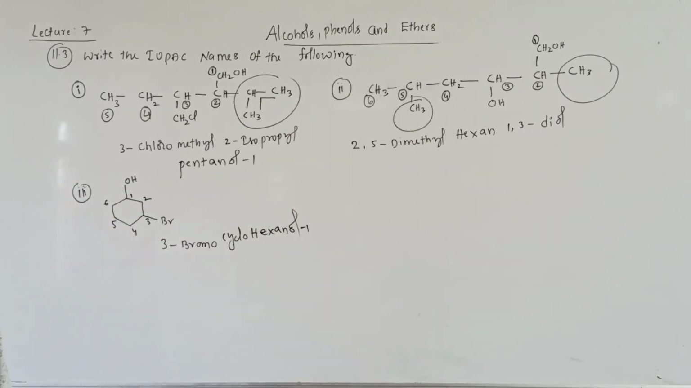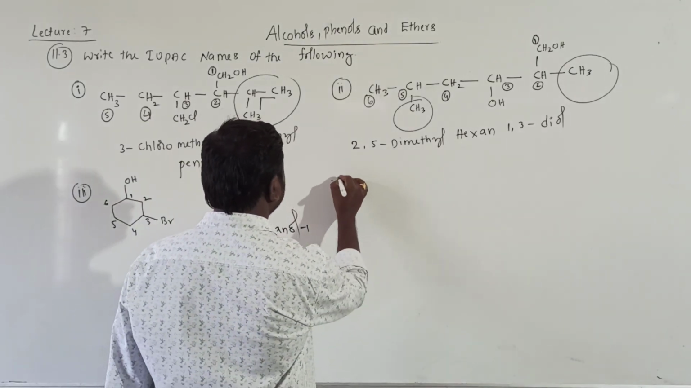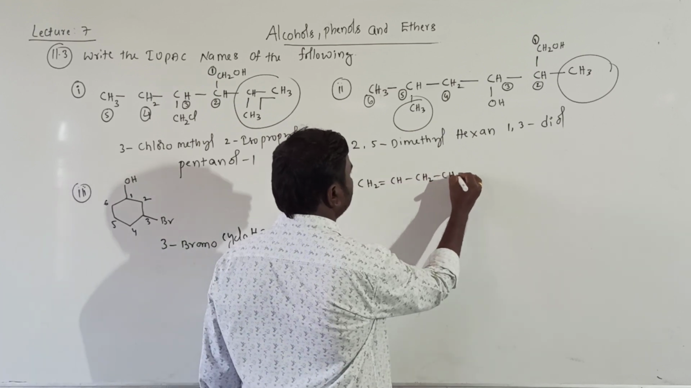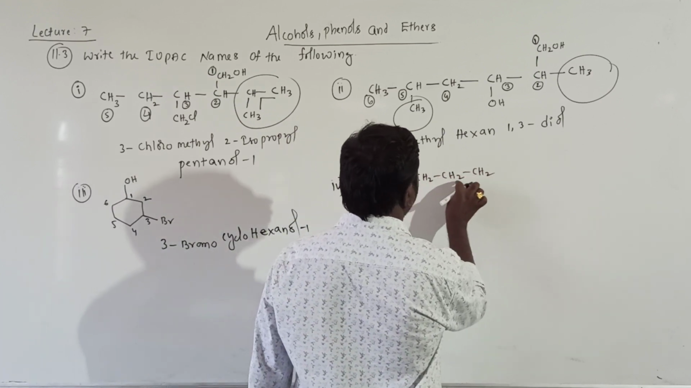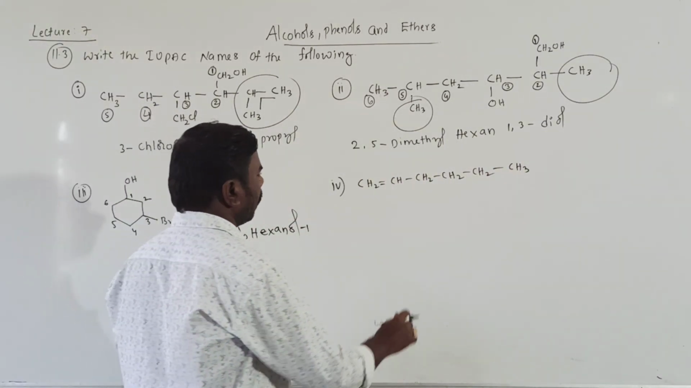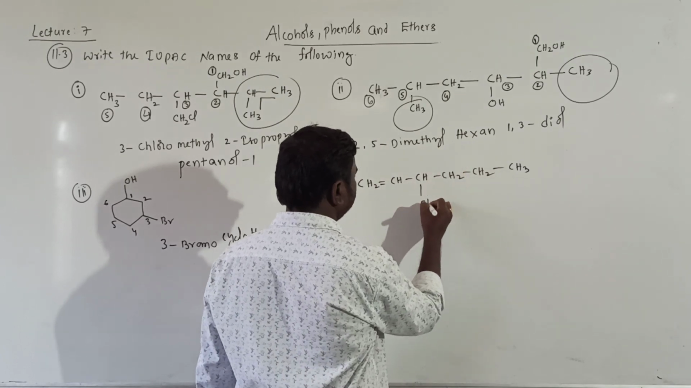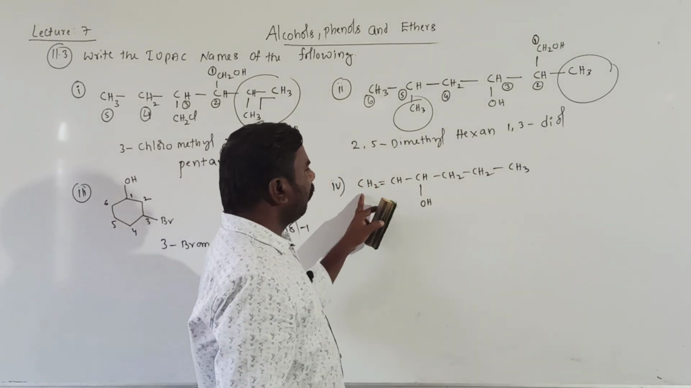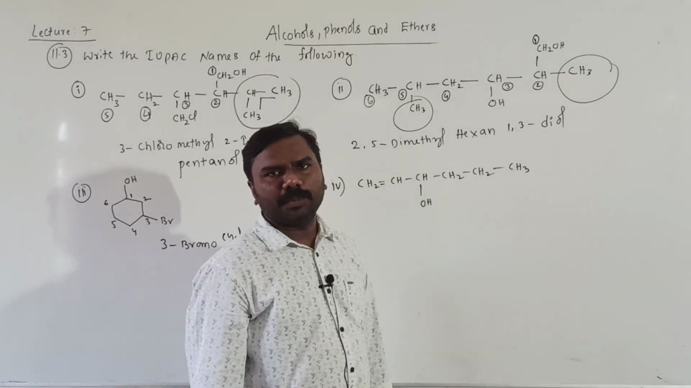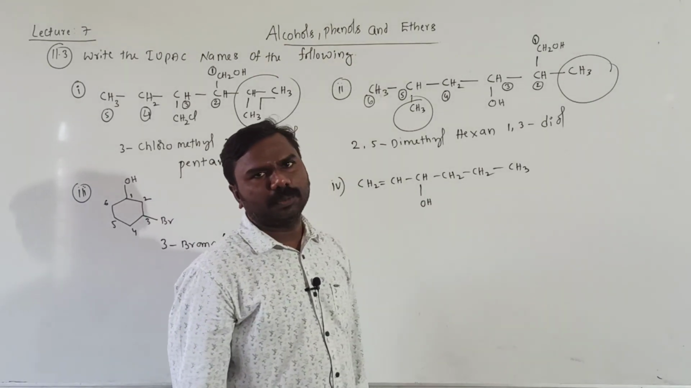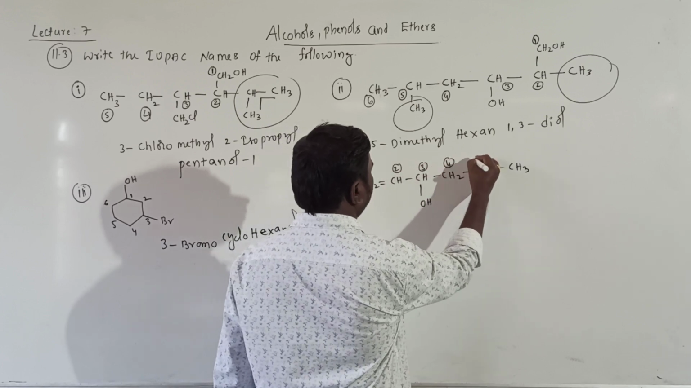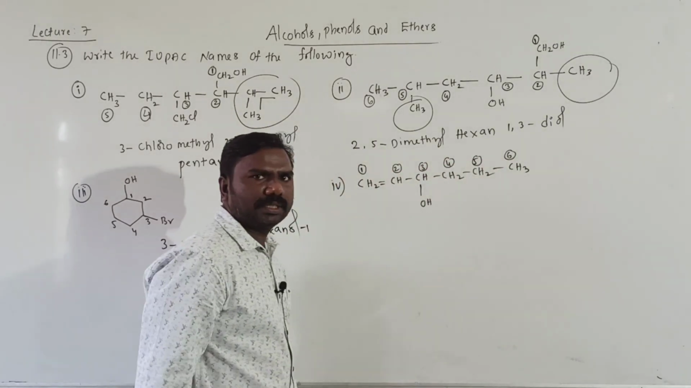Next one, 6 carbons, the fourth one is CH2 double bond CH, CH2, CH2, CH2, numbered 1, 2, 3, 4, 5 and 6. This is what is given, and OH at the third position. If you number left to right, you will get a better number to the doubly bonded carbon. 1, 2, 3, third position OH. 1, 2, 3, 4, fourth position. That's why left to right is the right numbering. 3, 4, 5, 6, numbering it is, students.